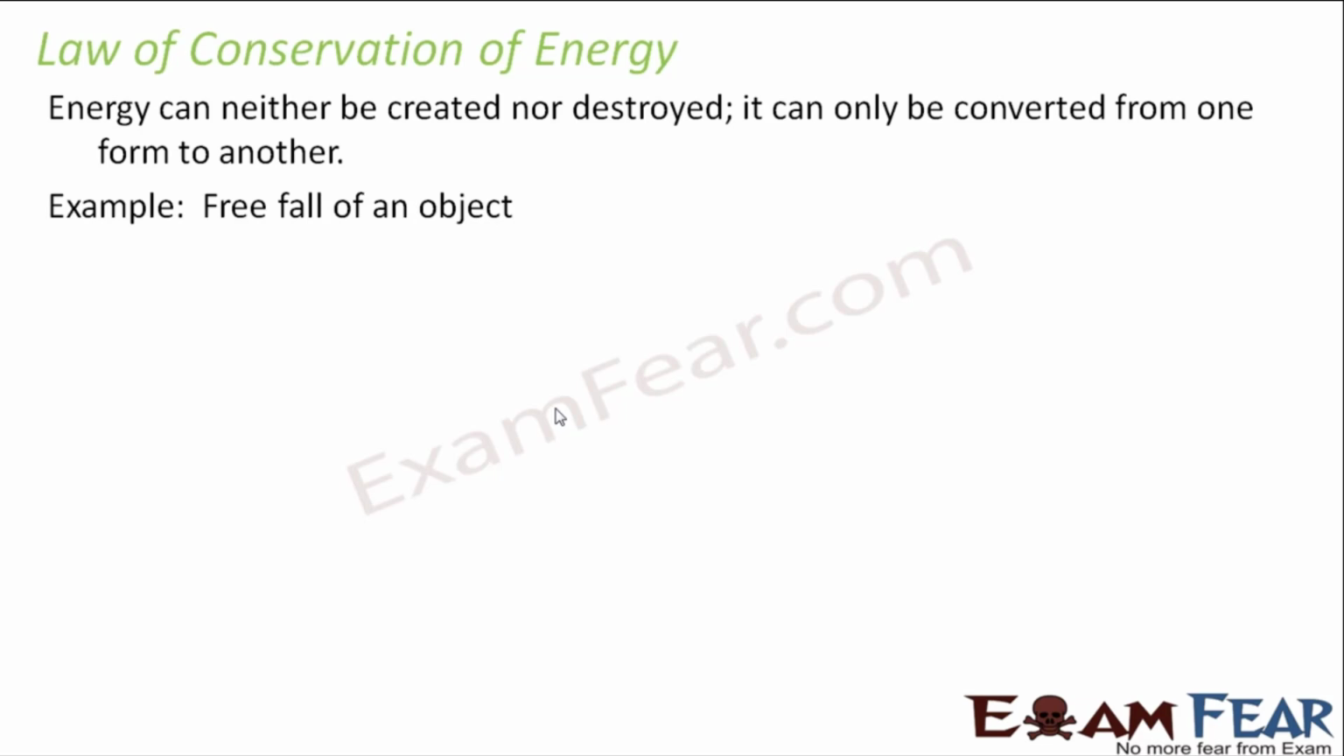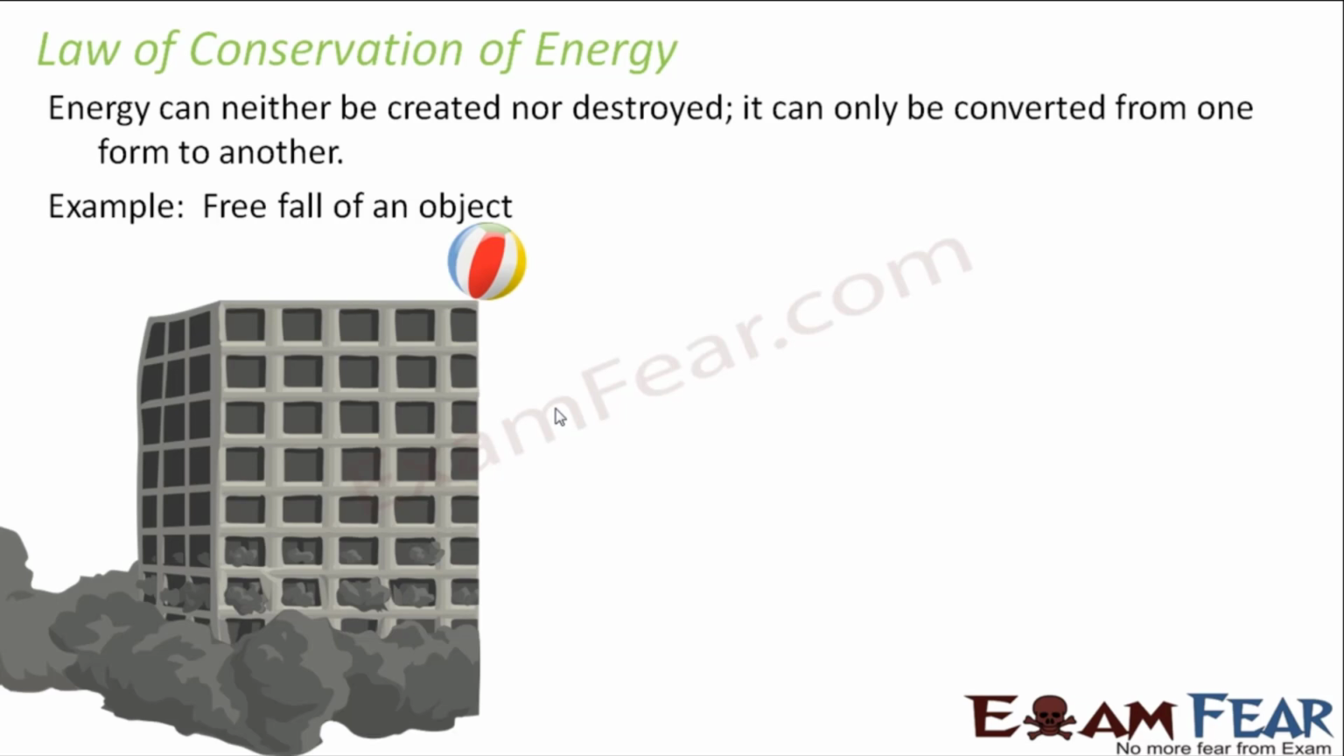Let us look at this beautiful example where an object is falling freely. All of you are aware of what is free fall. In our previous lesson, I talked about free fall in detail. That means when an object is falling freely only under the action of gravity. For example, this ball. When this ball is allowed to fall from the top of the building, it is only under the action of gravity. So the ball is falling freely under the influence of gravity.